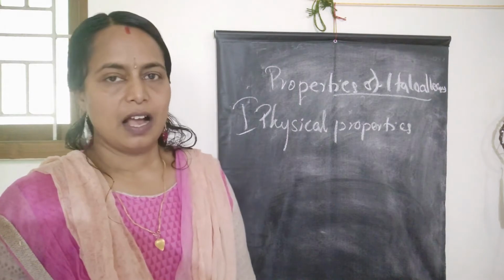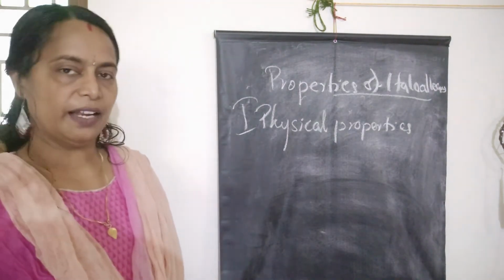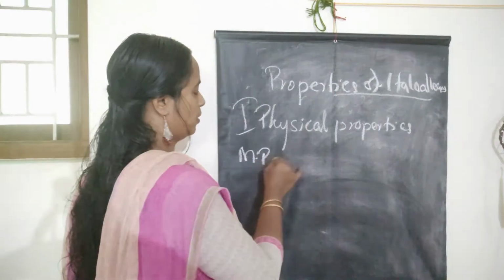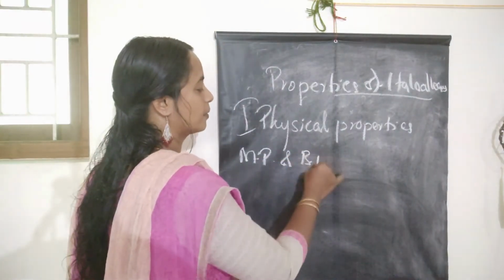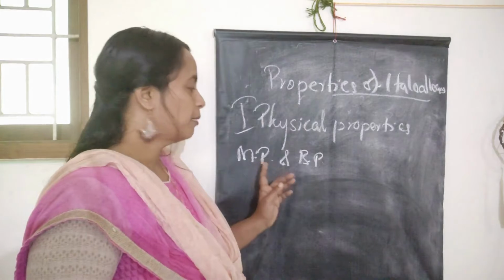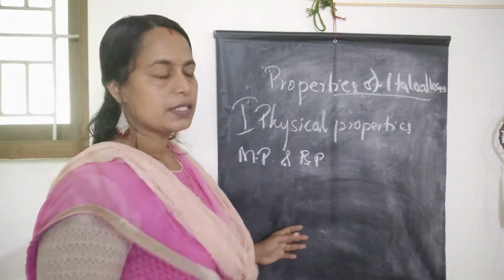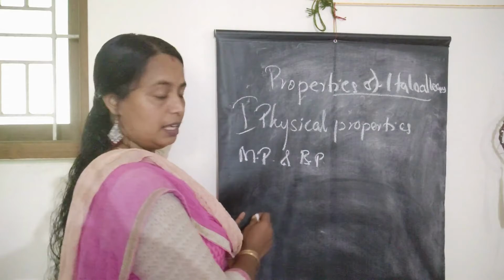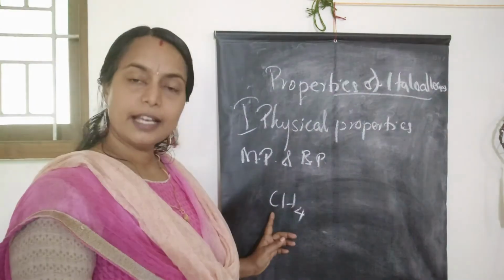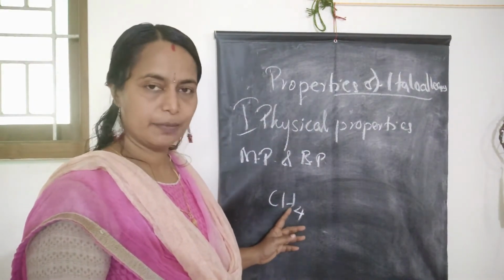Many of these haloalkanes, the volatile haloalkanes, have a sweet smell. Melting point and boiling point: these have higher melting point and boiling point than their parent hydrocarbons, because in methane the carbon is attached to 4 hydrogen atoms only.